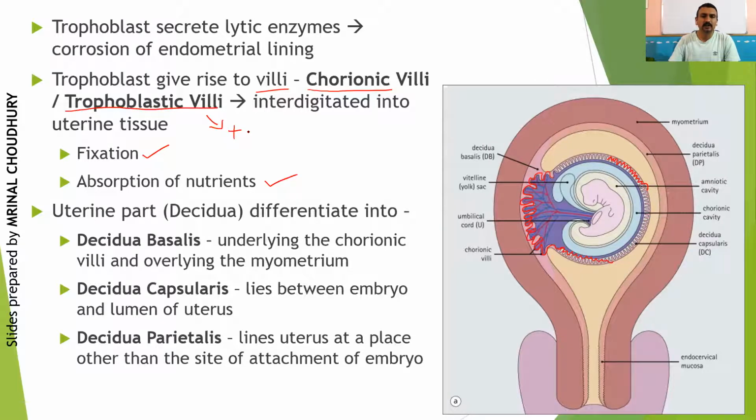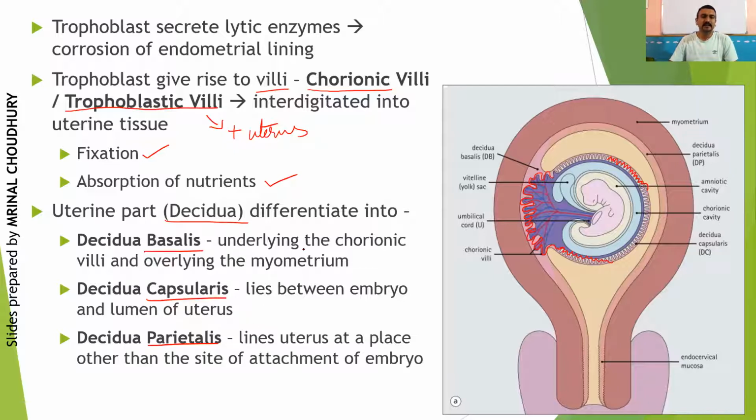Now, by this, what we are seeing is that from the fetus, these villi are getting associated with the uterus, correct? They are getting associated with the uterus endometrium, and therefore this part of the uterus which is associated with the trophoblastic villi is called the decidua. Remember this particular word. Decidua is the part of the uterus which is getting associated with the fetus, right? It mainly constitutes the endometrium and a part of the myometrium also. Now this decidua is divided into 3 further layers: decidua basalis, capsularis, and parietalis.